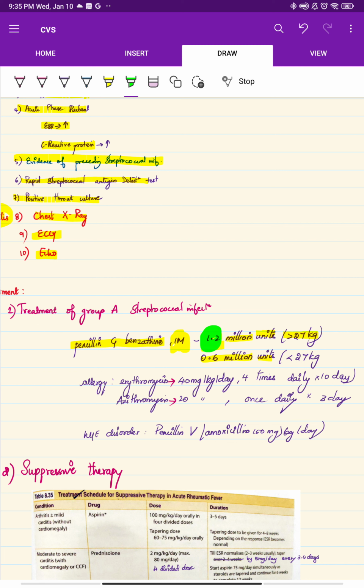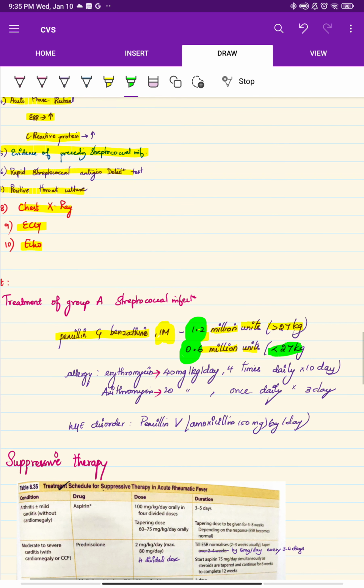Less than 27 kg you should give 0.6 million units, and greater than 27 kg means you should give 1.2 million units, that is a multiplication of 0.6 by 2. If a patient is allergic, you should give erythromycin or azithromycin.